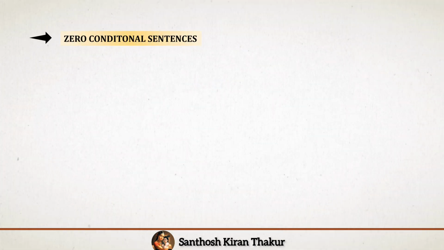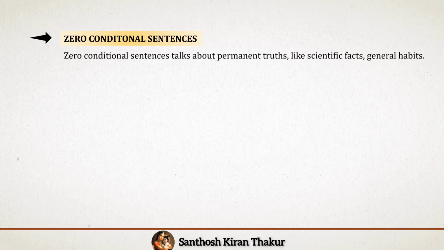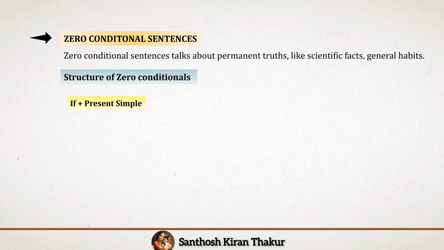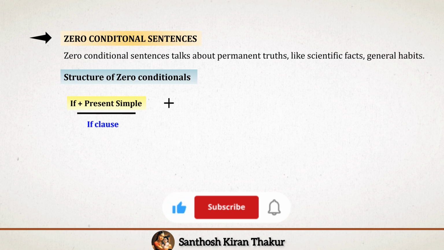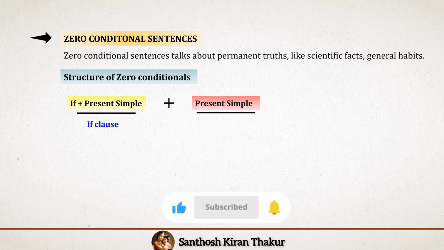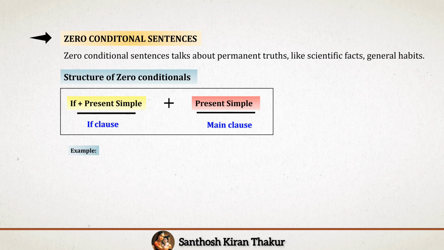Zero conditional sentences talk about permanent truths like scientific facts and general habits. Their structure is very simple. If plus present simple comes in the if clause, and present simple comes in the main clause. Let us observe this example.